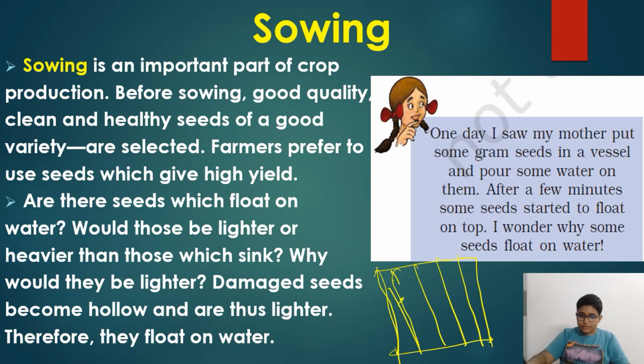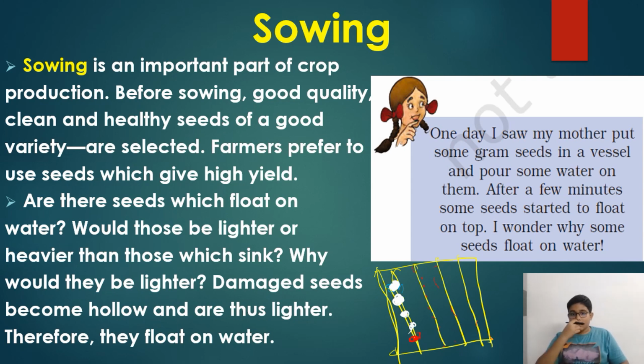See, I'll use which color? I'll use this. It's not visible. Can you see white here? Yes. See, this is one seed, just suppose as an example. So you can attach a second seed, third seed, fourth. Like this, seeds are placed here. This process is known as sowing. Sowing is an important part before crop production.